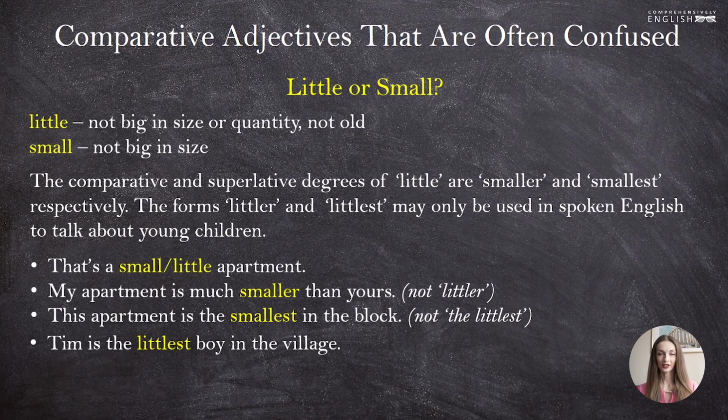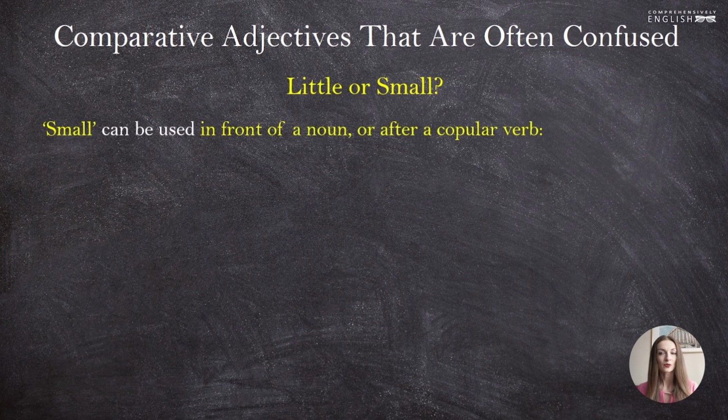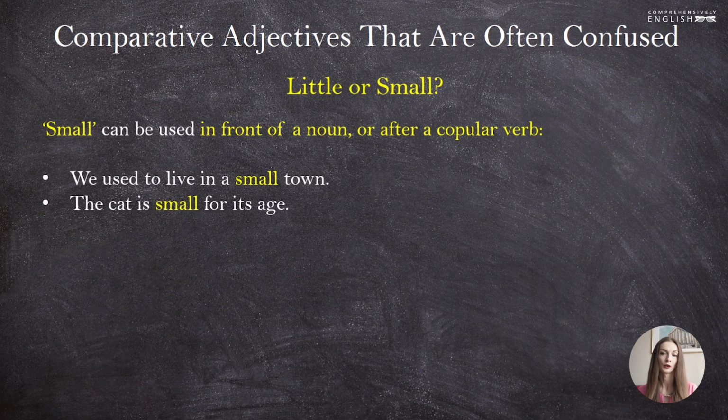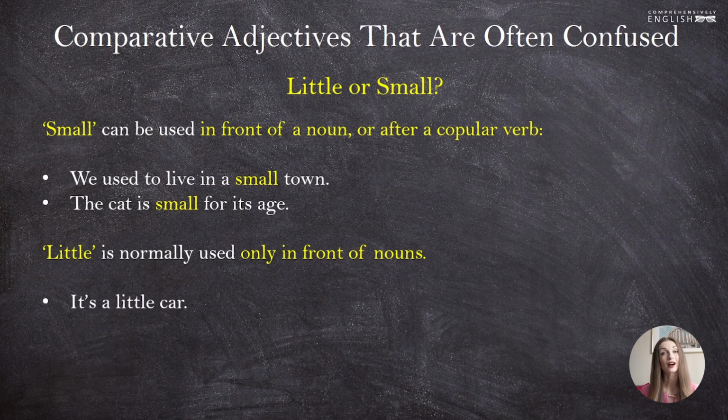There is one more thing that I have to say about the place of these adjectives in a sentence. Small can be used in front of a noun or after a copular verb. For instance, we used to live in a small town. Here, small is used before the noun town. The cat is small for its age. Here it is used after the copular verb to be, is small. Little is normally used only in front of nouns. So we can say it's a little car, but we should not say this car is little.